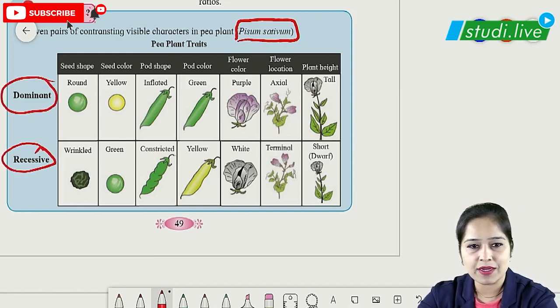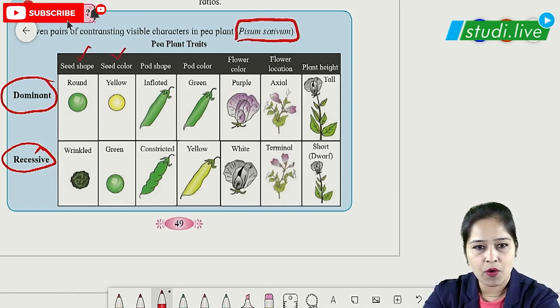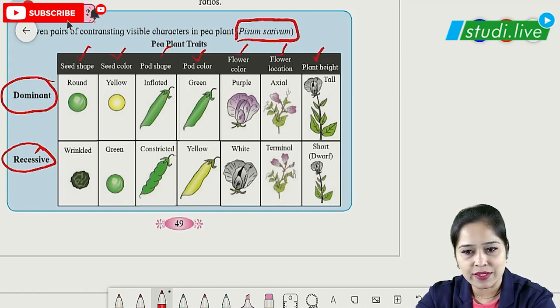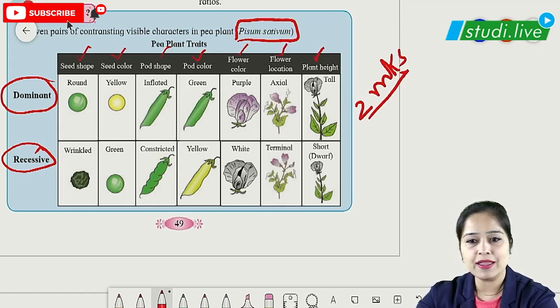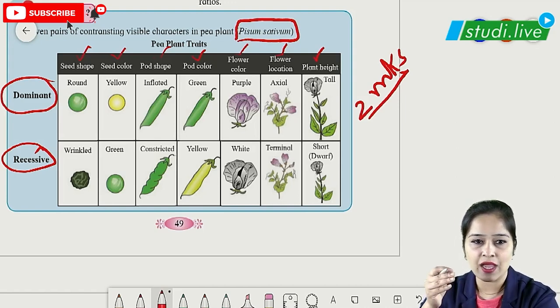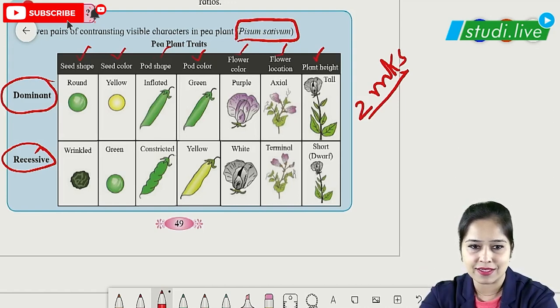So 7 pairs of contrasting characters. First one is seed shape, second is seed color, third is pod shape, pod color. Then we have flower color, flower location and plant height. This is a question which can be asked for 2 marks: give the contrasting characters of Pisum sativum, which is garden pea. So in that we need to enlist all these characters and we have to write the dominant ones and the recessive ones.